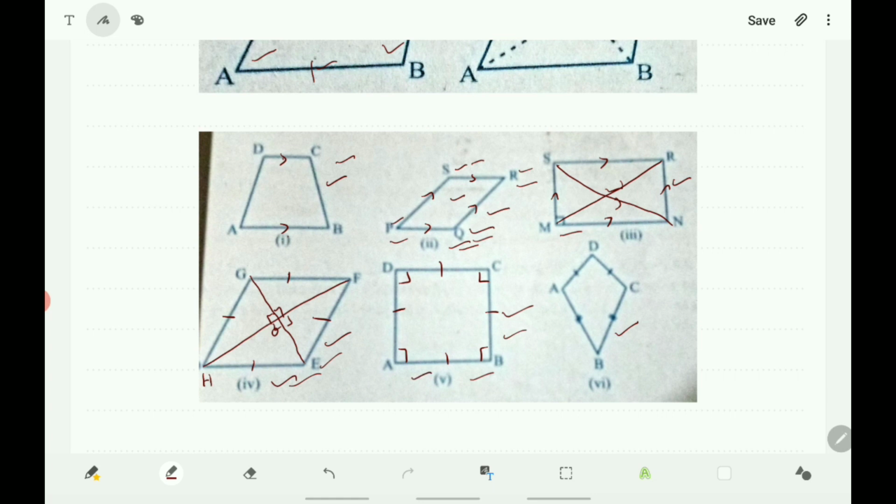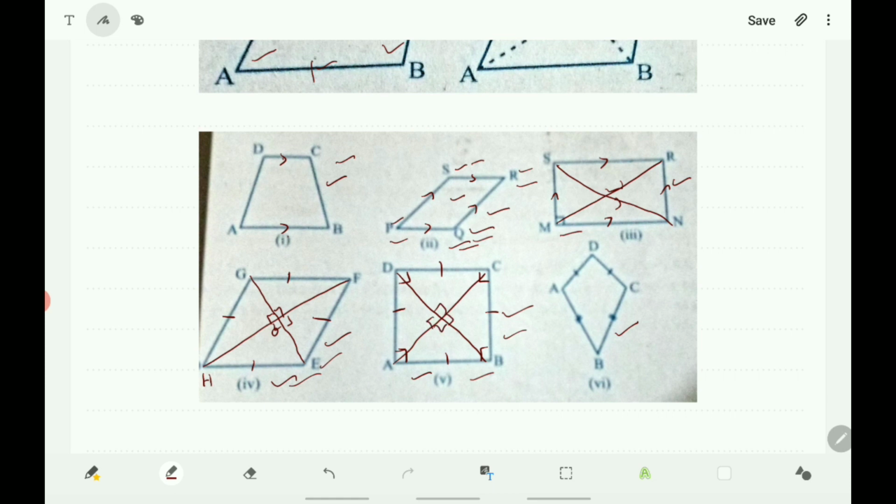And the fifth figure is a square. A square is also a parallelogram. It also has all the properties of a parallelogram. Together with this, you know that all the sides are equal and all the angles are equal to 90 degrees. Here the diagonals are also equal and they bisect perpendicularly.